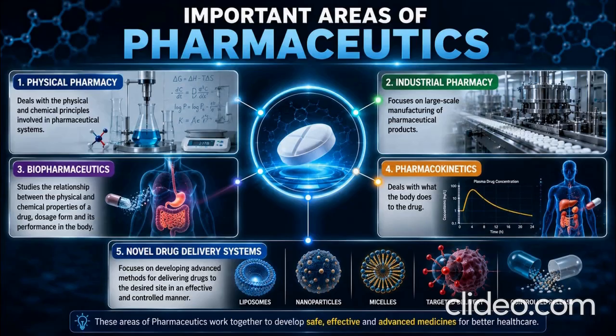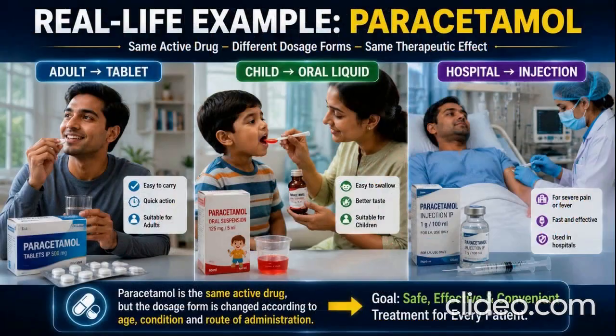Suppose a patient has a fever. The physician decides that paracetamol is appropriate. The drug itself is not simply handed over as a raw chemical. It is formulated into a suitable dosage form. For an adult, a tablet may be appropriate. For a child, an oral liquid formulation may be more convenient. The formulation must contain the correct amount of drug, remain stable during its shelf life, and meet appropriate quality standards. This entire process involves the principles of pharmaceutics. So, whenever you see a tablet, capsule, syrup, cream, or injection, remember that pharmaceutics is one of the key sciences behind that pharmaceutical product.